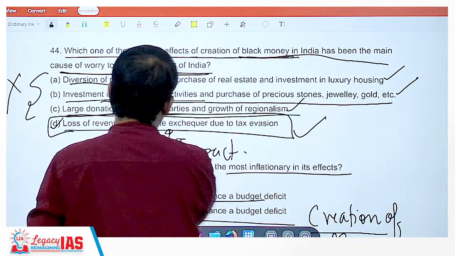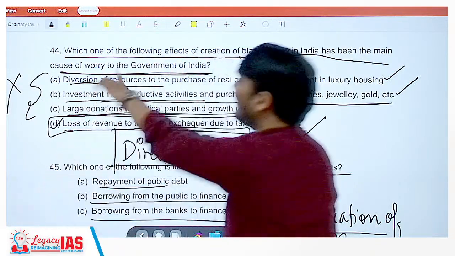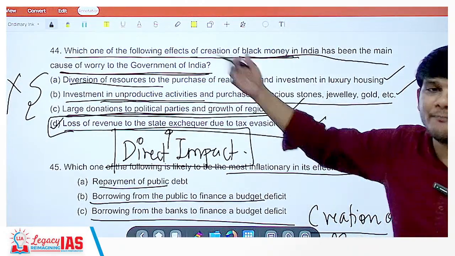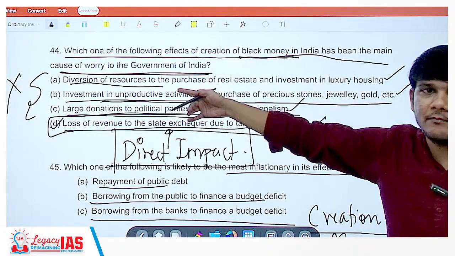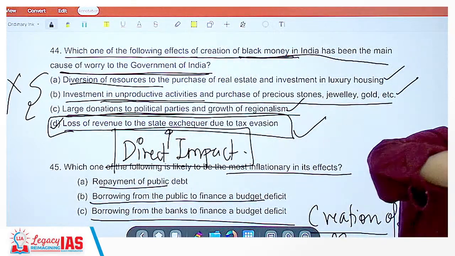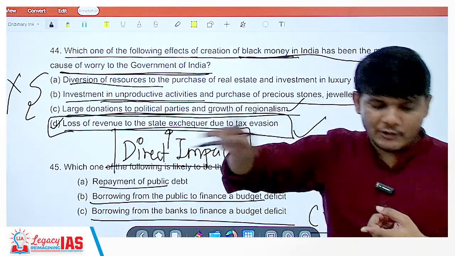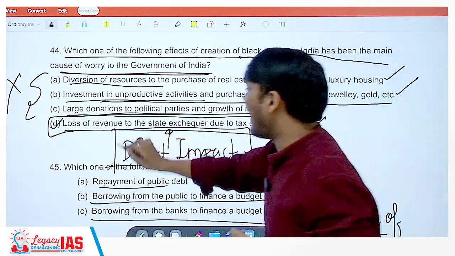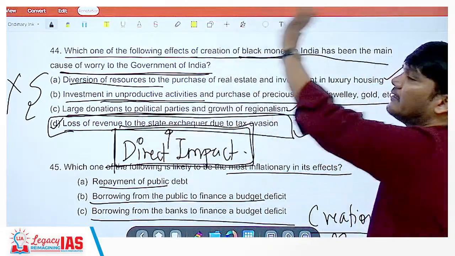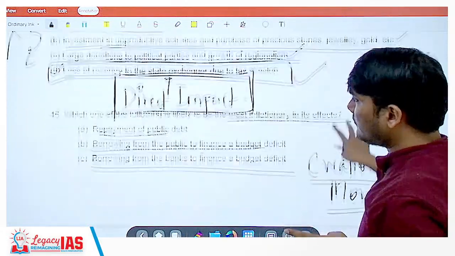So you need to know which is the direct impact. Everything else is subjective. You can decide which is harming more. Subjective and indirect. Because this black money, it's not with the government, you're not paying taxes, now you can do anything with it. But the immediate and the direct impact is this, and if this stops, everything else will be taken care of. Okay.